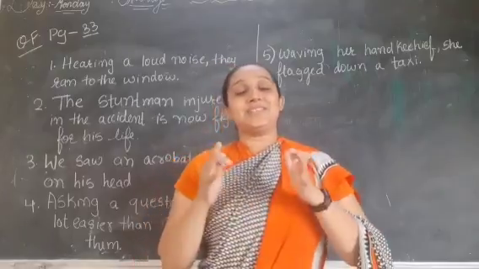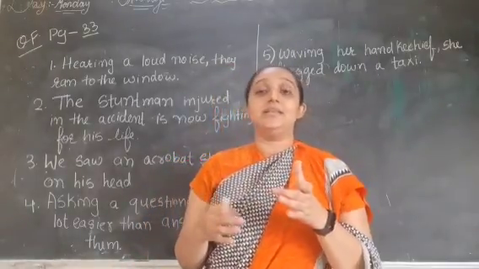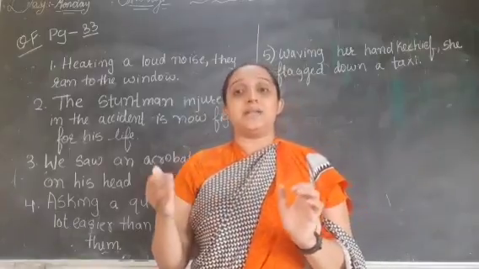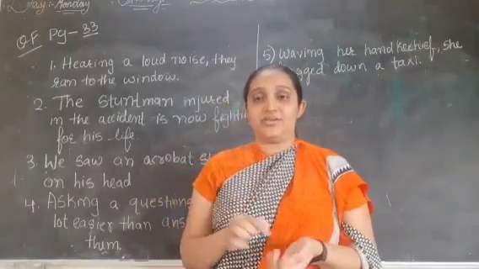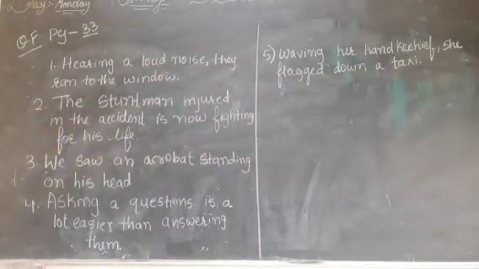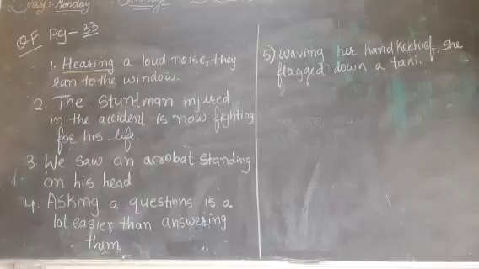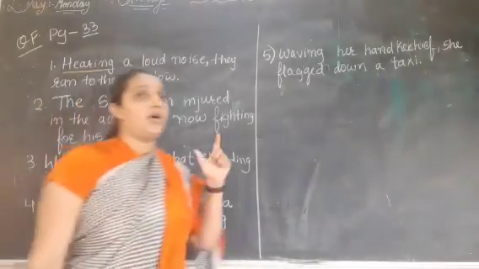I have explained to you how to identify whether a word is a participle or a gerund. So let us start with the first one. Hearing a loud noise, they ran to the window. Now hearing is in the ing form, so it is either a gerund or a participle.